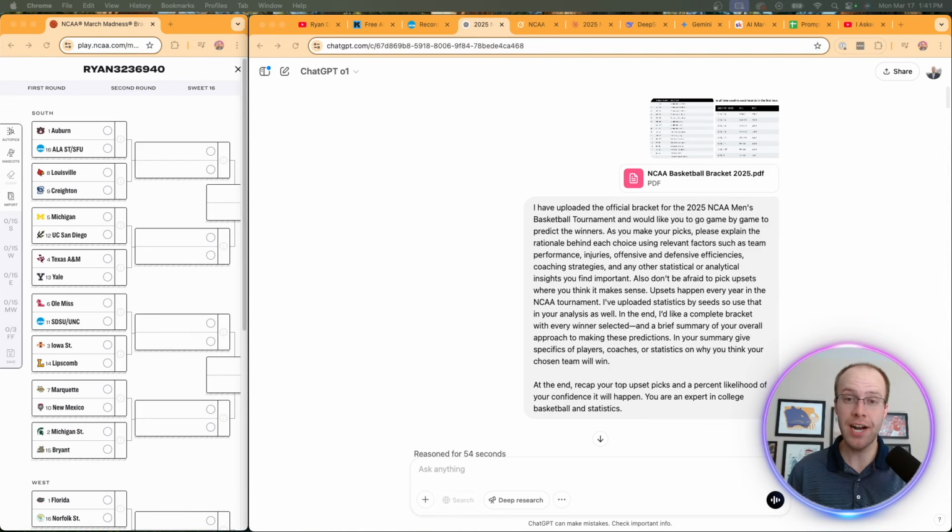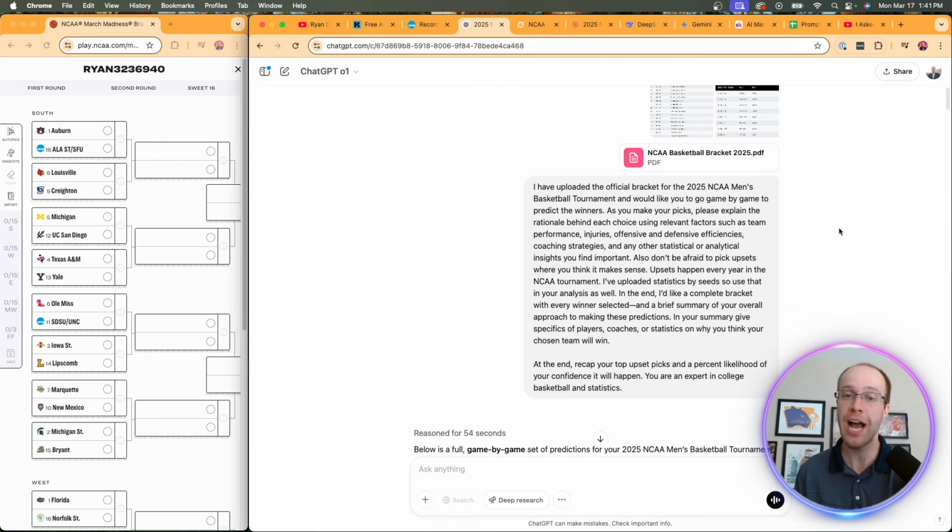So let's dive right in. You'll notice on the left side of my screen, I have the bracket pulled up. I'm using NCAA.com for this. You can use ESPN or whatever you want here. And I'm going to be going through this pick by pick with the help of ChatGPT.